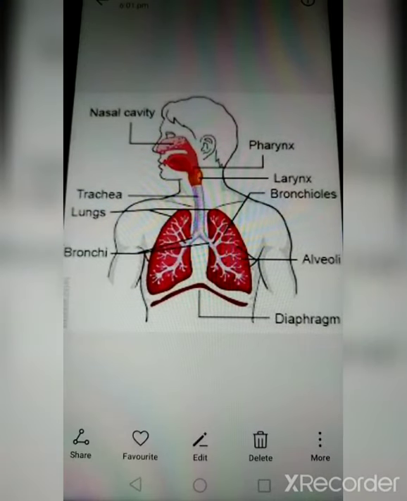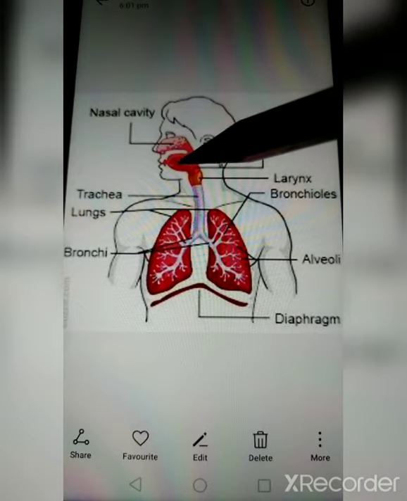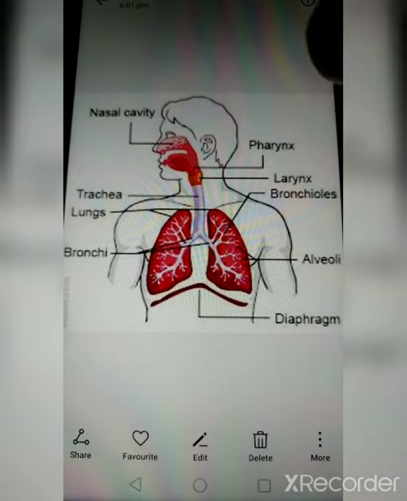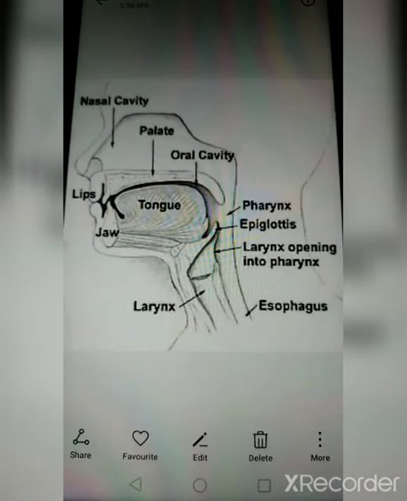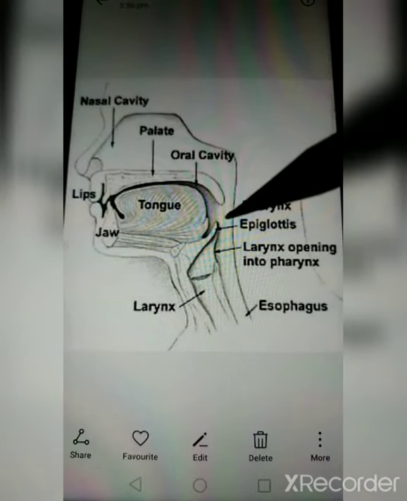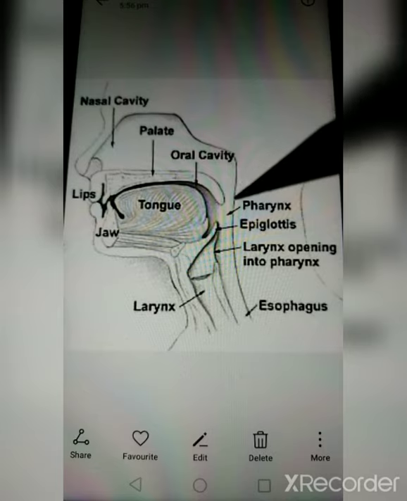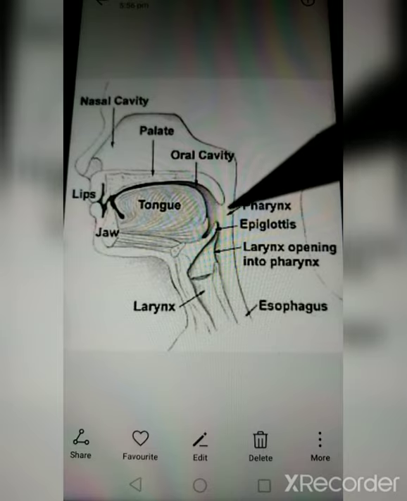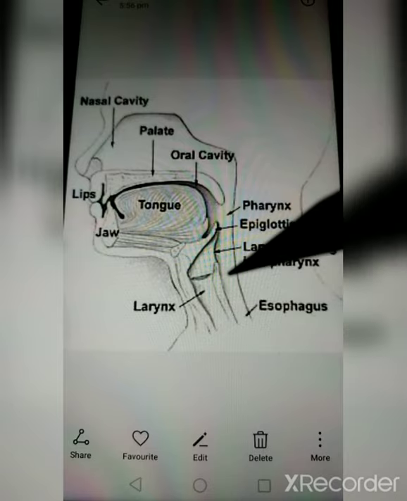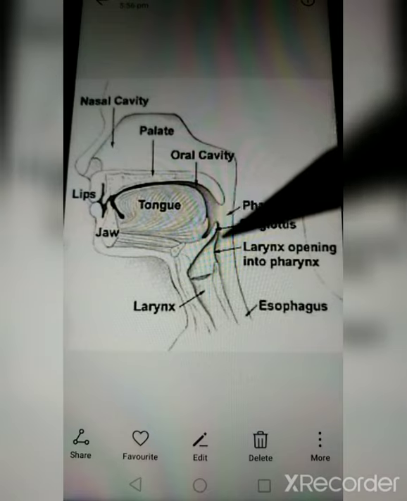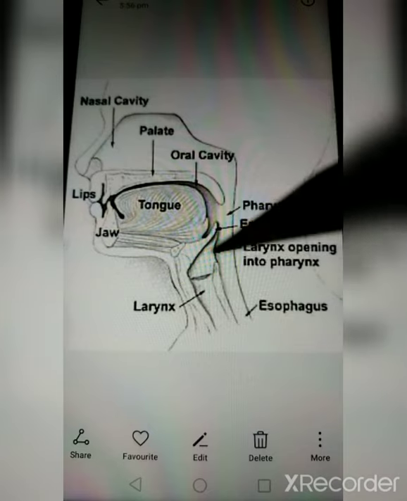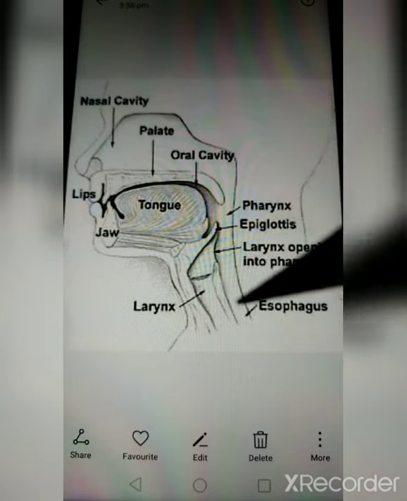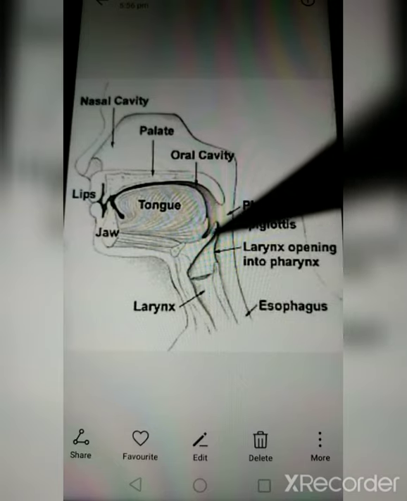From the nasal cavity, the air will enter into the pharynx. Pharynx is the next stage here. We will look at some other diagram. You can look at the pharynx. Pharynx is generally behind the mouth, and the pharynx has two openings. One is the esophagus, which is part of the digestive system and reaches the stomach. The other one is the windpipe over here. So the pharynx has two openings in it, and it is divided by an epiglottis. This is a valve-like structure. Epiglottis, you can observe in here.